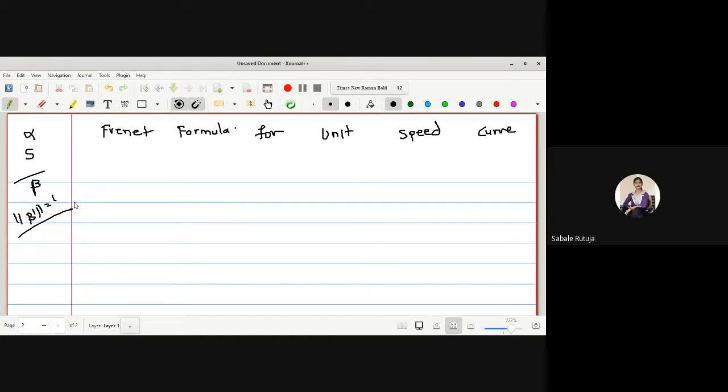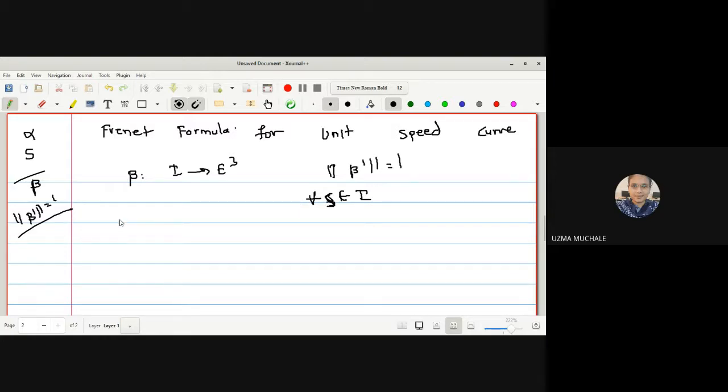No, ma'am. Okay. So let the curve beta, a function from an open interval I to E3, be a unit speed curve. What do we mean by a unit speed curve? The norm of beta dash is equal to 1 for all s belonging to the given interval I, because the new parameter is s now. Right. Now we are going to find the tangent, normal, binormal, torsion and curvature, all these formulas for the unit speed curve.